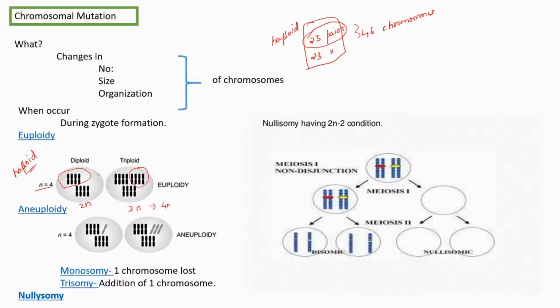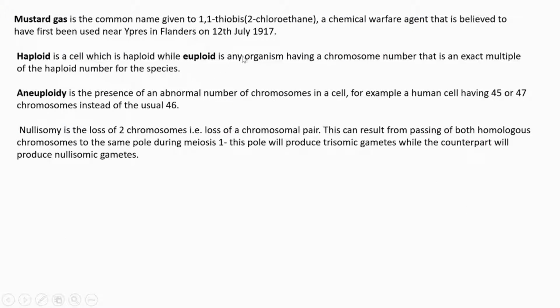This type of multiplication of an entire set of chromosomes is called euploid. Clear? I will give the definition. Euploid means a chromosome number that is an exact multiple of the haploid number of the species. One set is exactly multiplying. That is called euploidy or euploid. When the exact haploid number gets multiplied, a single set is multiplied. That is euploidy.